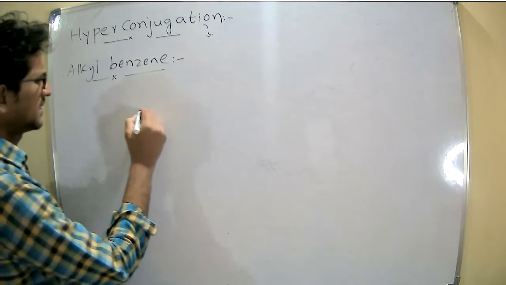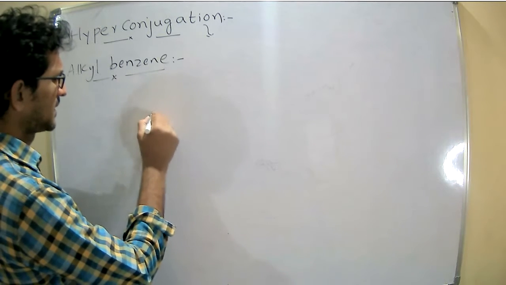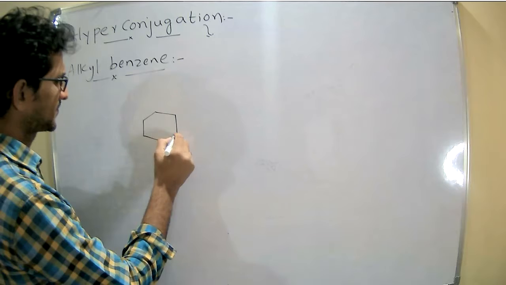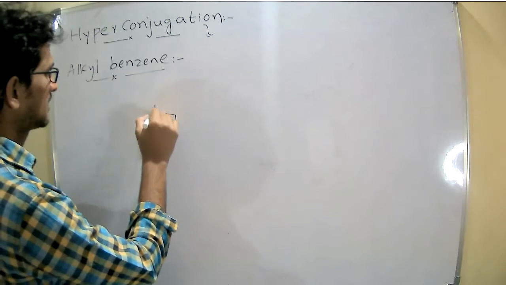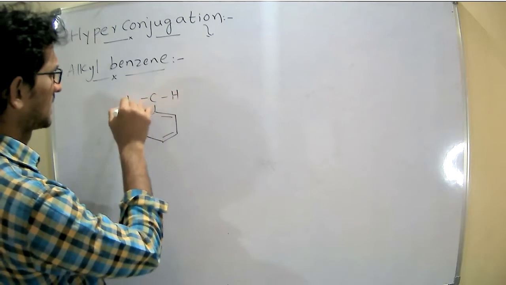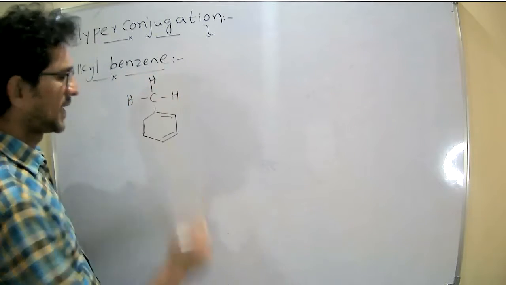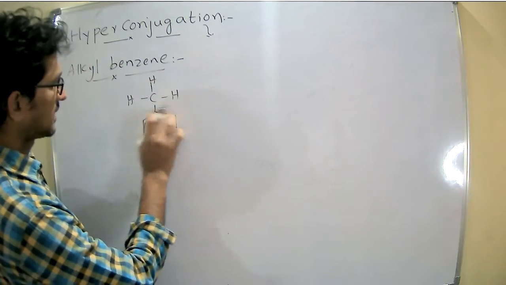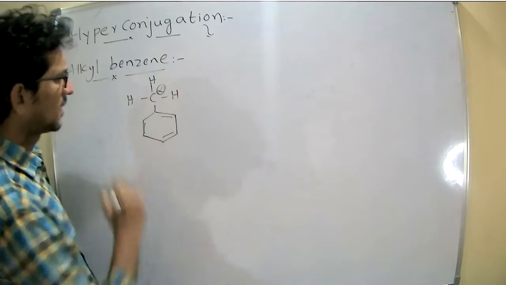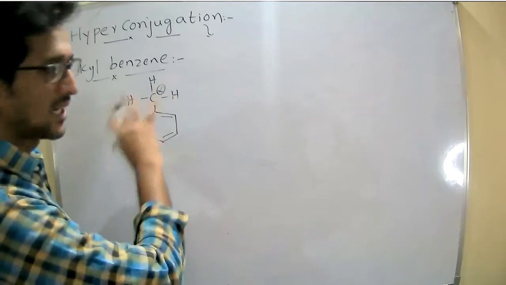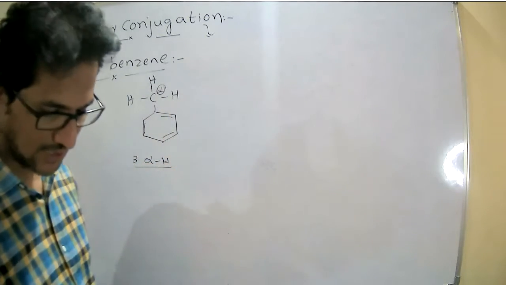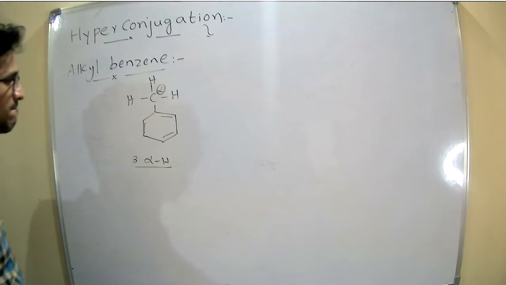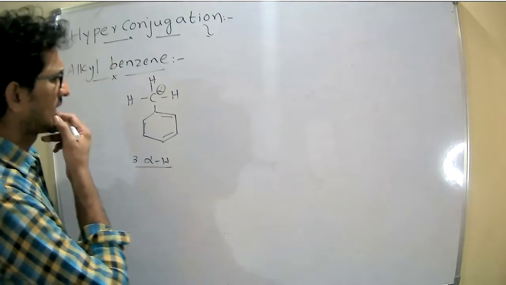So alkyl benzene, methyl benzene, the same explanation will be applied for the alkyl benzene. For example, I am taking the methyl benzene. So it is a functional group. Then it is said to be the alpha carbon, and it contains three alpha hydrogens. Three alpha hydrogens, right? So now what happens here?